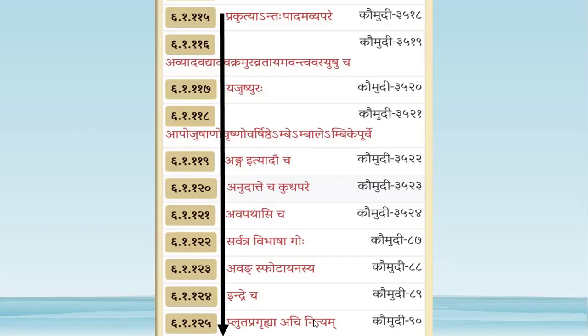And by Pluta Pragruhya Achinityam, whenever H letters A, E, O, Ai, Au are Pluta and are followed by any H letter, there will be Prakruti Bhavaha. All these, this Pluta Pragruhya Achinityam also, can be apavada sutras to Echo Yavayavaha.